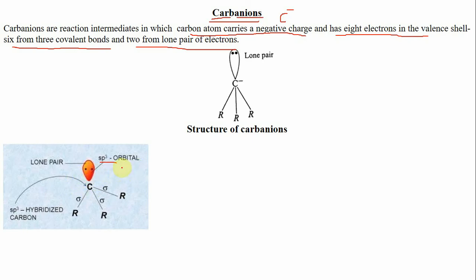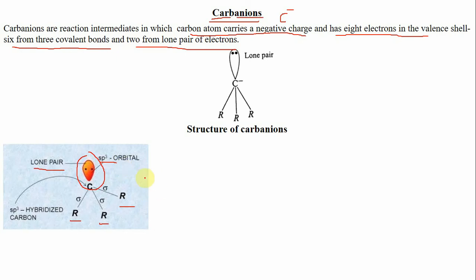Three sp3 hybrid orbitals are involved in formation of sigma bonds with 3 other alkyl groups, while the one remaining sp3 hybrid orbital contains the lone pair of electrons.